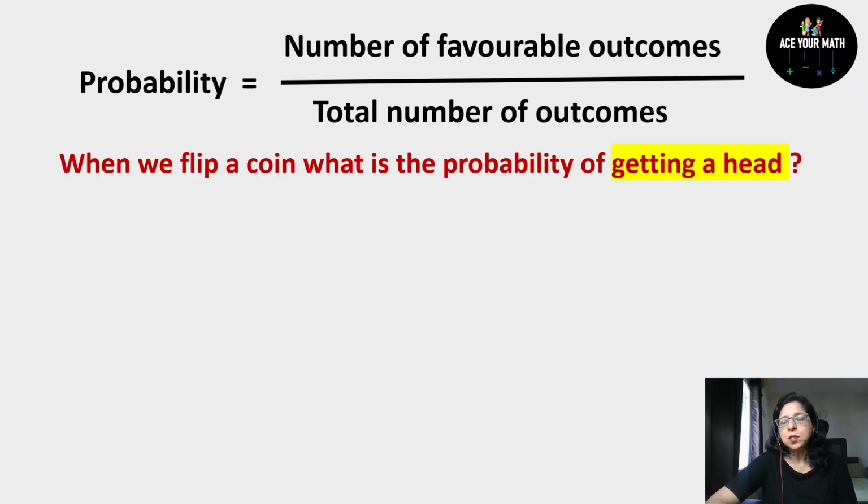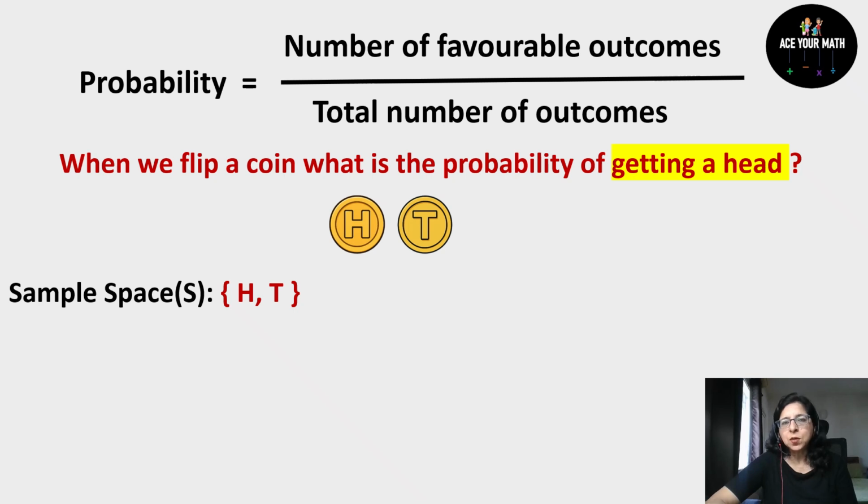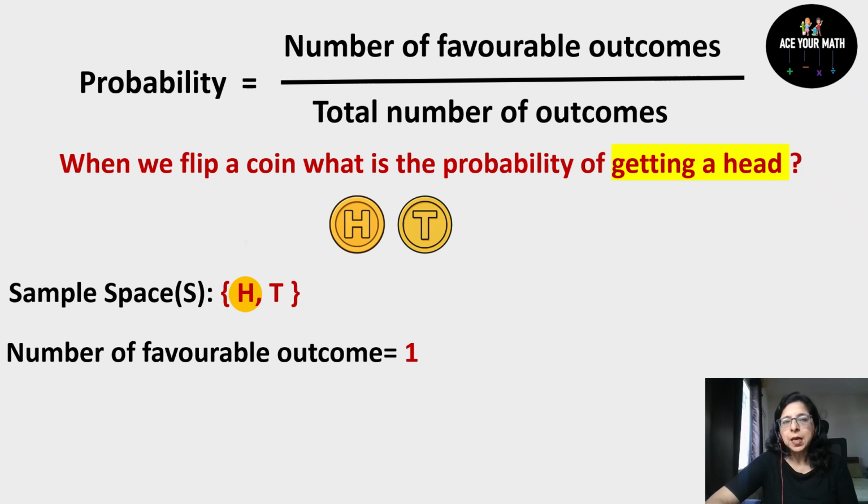We'll try with a simple example. When we flip a coin, what is the probability of getting a head? Okay, so when you flip a coin, you will get either head or tail. So first step is always write the sample space. So in the sample space, you will write H comma T, which are all the possible outcomes. Now read the question one more time. What is the probability of getting a head? So in your sample space, how many times is head appearing? It is appearing once only. So it means your favorable outcome is one only. And total outcomes are two, head comma tail in the sample space. So total outcomes are two.